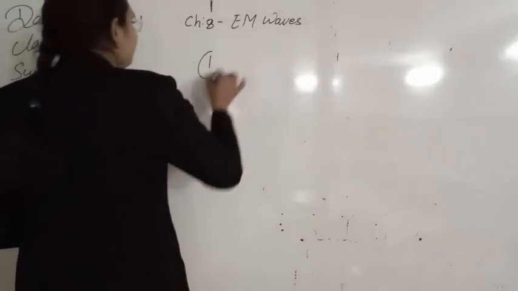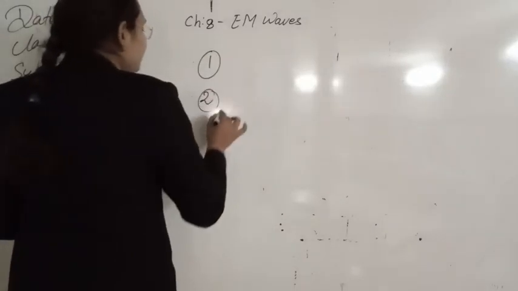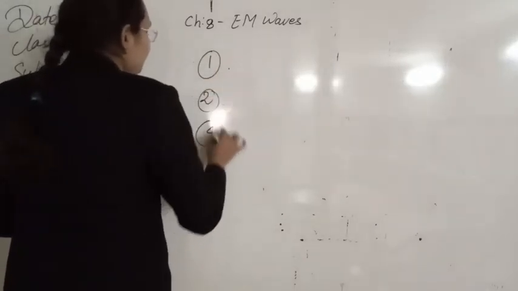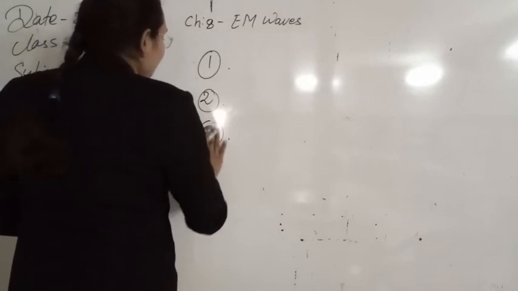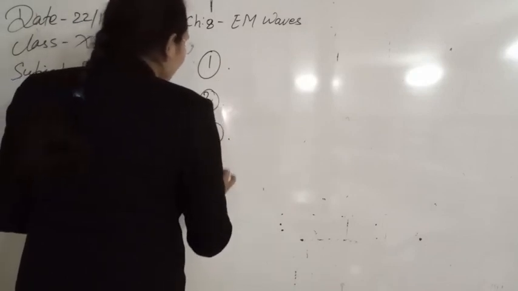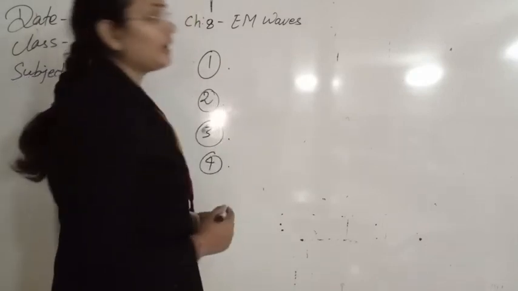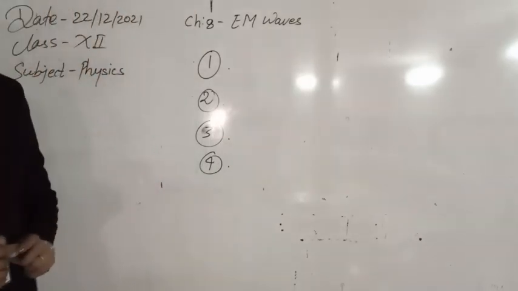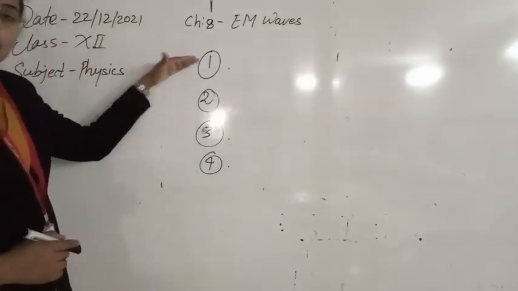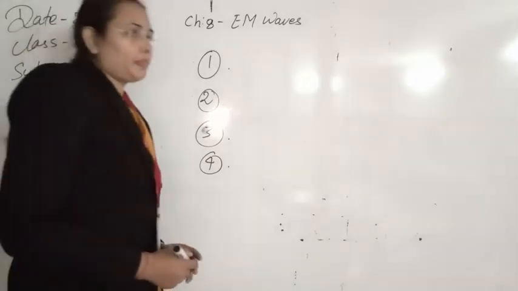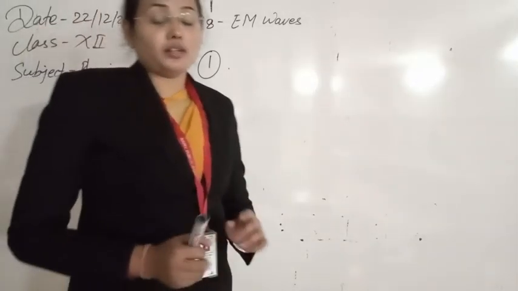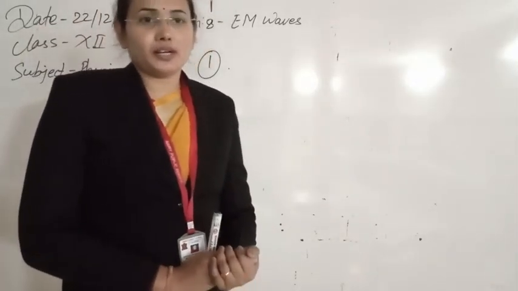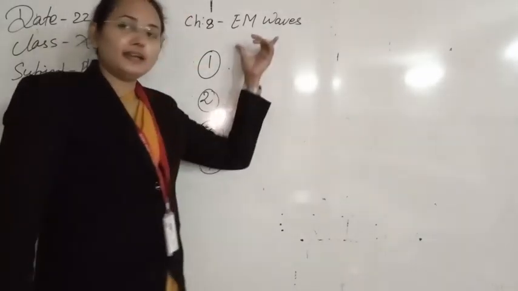Maxwell has given 4 equations. Exactly these equations were not given by Maxwell; these were given by different scientists who were working in electricity and magnetism. The first equation is given by Coulomb's law, Gauss law of electrostatics.